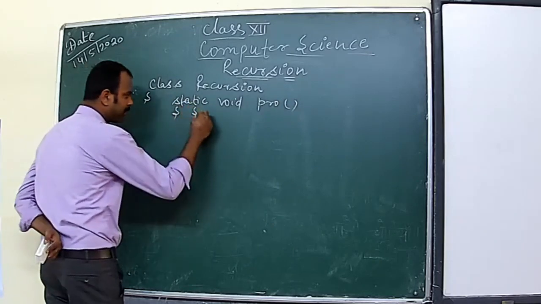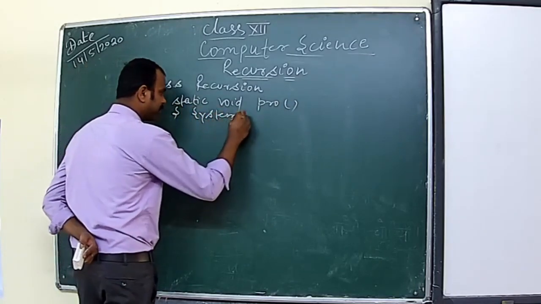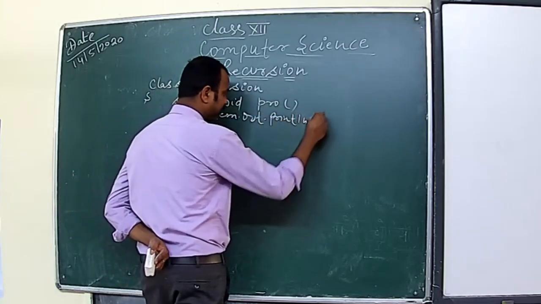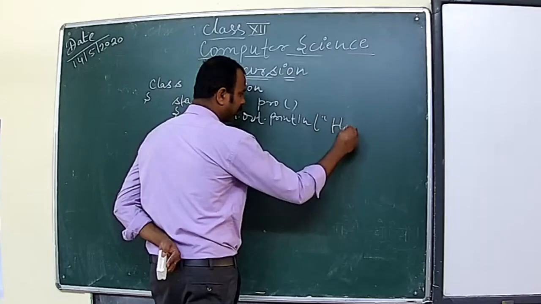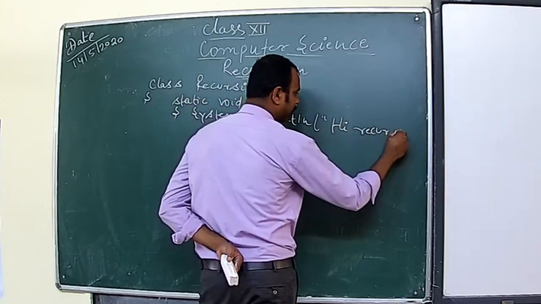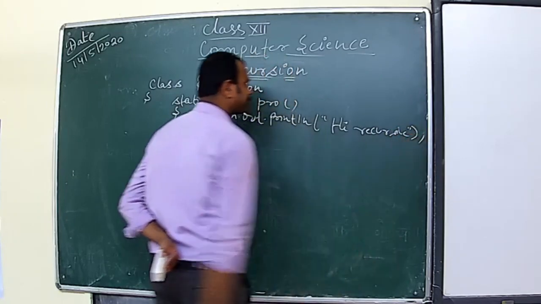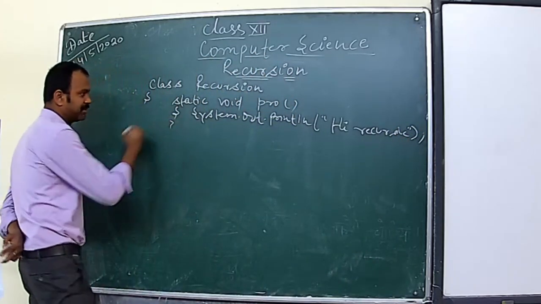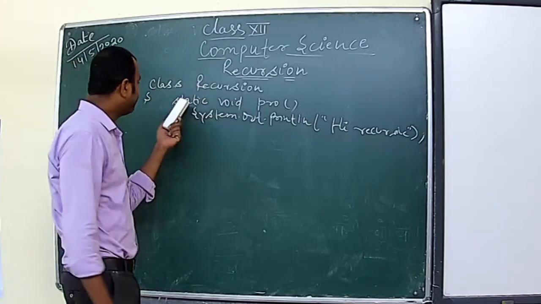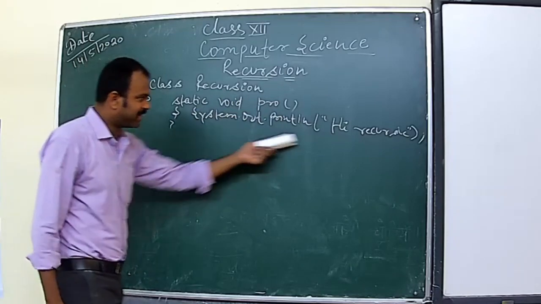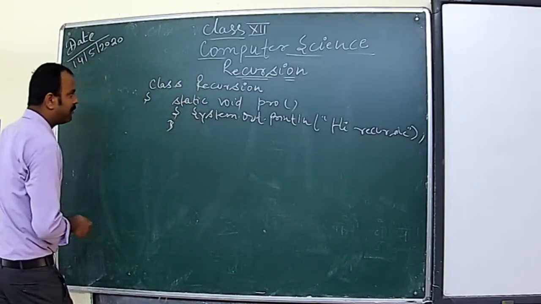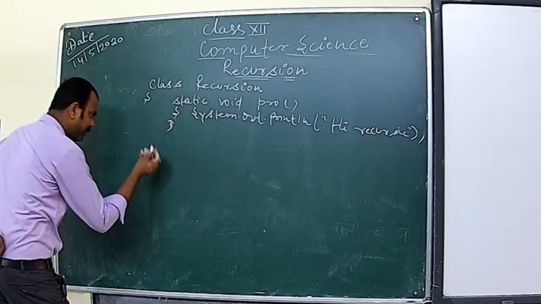This method contains something to print: System.out.print, and then I am printing here "hi recursion", and then we'll close it. Simply, a class you have taken, the name is Recursion, then static void pro, and then we are printing "hi recursion", and then I would have one more method, the main method.